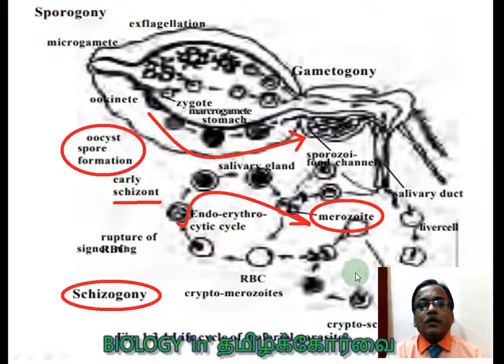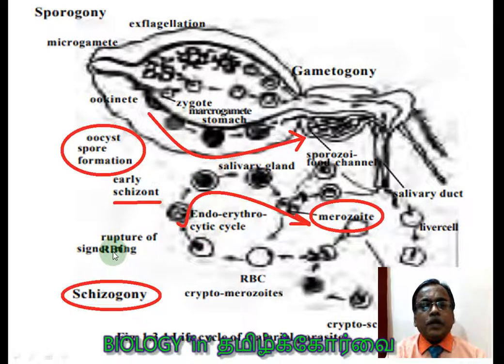You can see, so this is the mosquito. It bites. So the cells are introduced. Actually, the sporozoites are introduced. You see sporozoites present in the saliva. The salivary gland of the mosquito injects them into the human being, and here it actually completes the exoerythrocytic cycle. It means it is in the liver cell. You see liver cell. Then it follows one more cycle that is called the endoerythrocytic cycle.